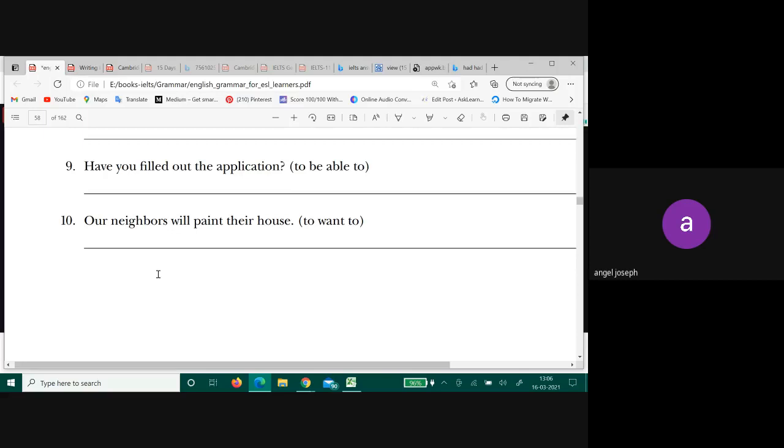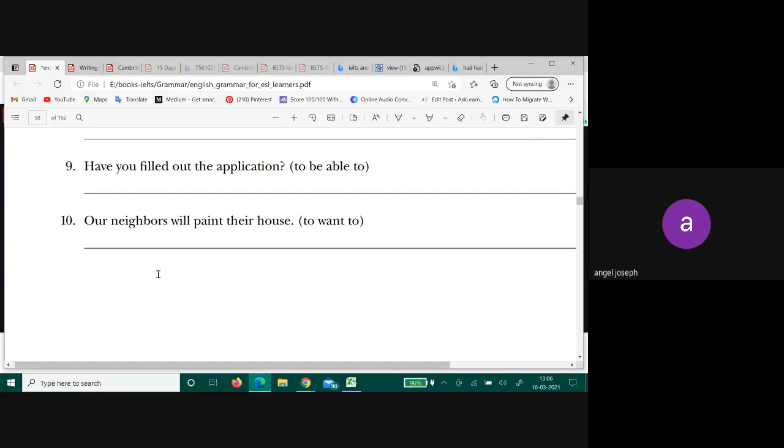Okay. Were you able to fill out the application? That will be the question. Chalo. Questions we do not have to learn. That's because IELTS does not worry about you learning questions. So let's move on to the 10th.